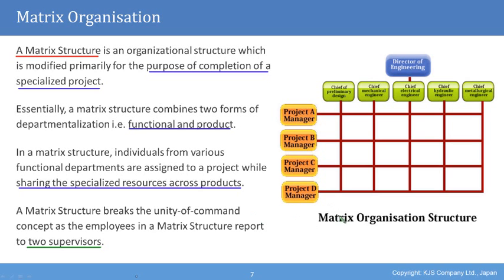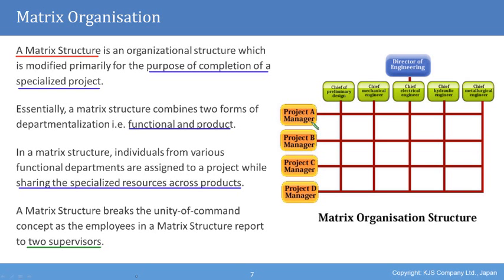On the right here is an example of a matrix organization structure. For example, there is the head, which is the director of engineering, below whom are specific chiefs of each part. So, chief of preliminary design, chief of mechanical engineer, chief electrical engineer, etc. On the side here, each project has a separate manager.